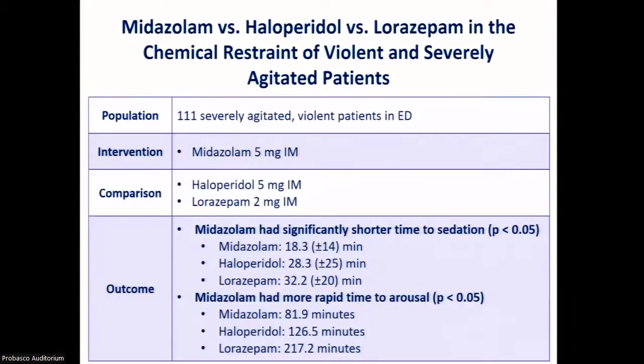In this study, authors wanted to determine if IM midazolam was superior to IM lorazepam or IM haloperidol in the management of violent and severely agitated patients in the ED. They found that midazolam had a significantly shorter time to sedation and a more rapid time to arousal than the other two agents. They also found no significant differences in changes in blood pressure, heart rate, respiratory rate, and oxygen desaturation between the agents. Therefore, midazolam was the most effective of all these agents in the treatment of severely agitated and violent patients in the ED.